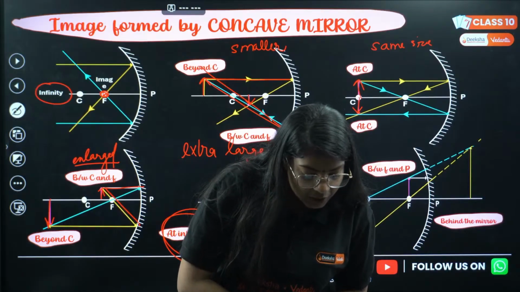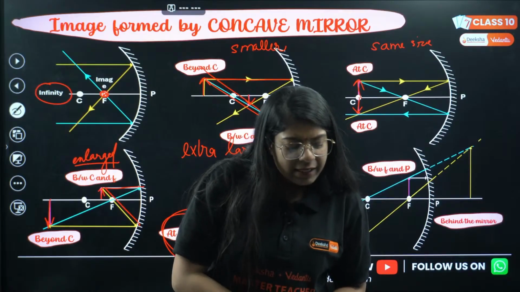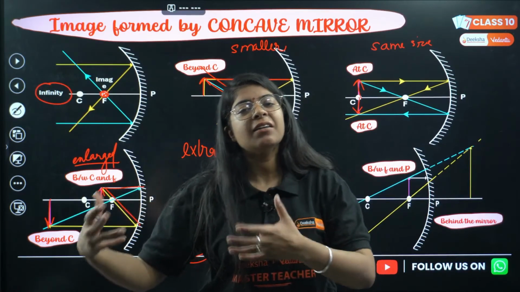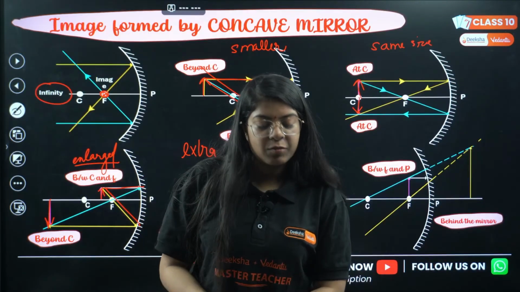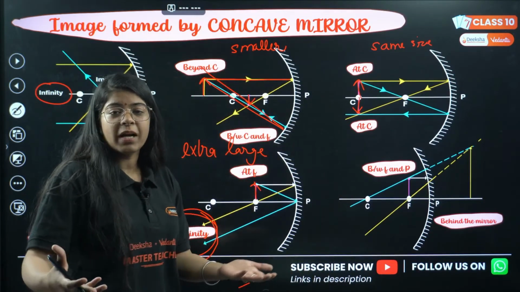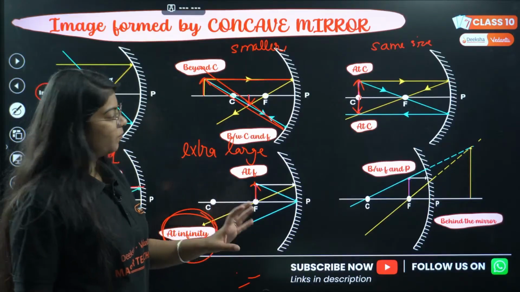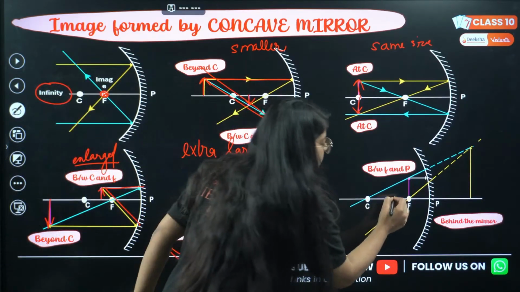At F the image would not be formed. Yeah, we can say that because at infinity we won't be able to see the image. So you can say that the image would not be formed or it will be formed at infinity. Both will be correct.